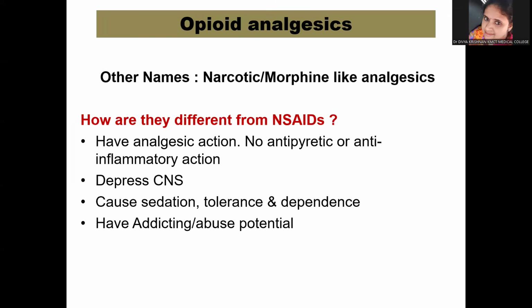The other names for opioid analgesics are narcotic analgesics and morphine-like analgesics, and this is how they are different from NSAIDs. These have only analgesic action, whereas you have already learned that NSAIDs, along with the analgesic action, also have antipyretic and anti-inflammatory action. The opioid analgesics depress the CNS. They can cause sedation, tolerance, and dependence, and they also have addicting and abuse potential. All these features are typically absent in NSAIDs.